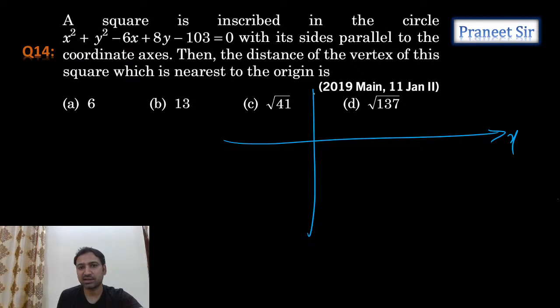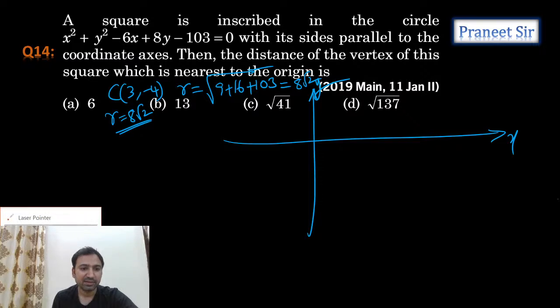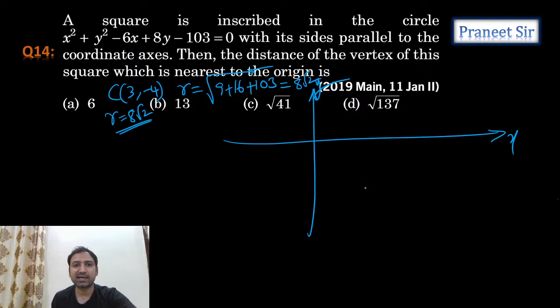This is the x-axis and this is the y-axis. So where is the center, guys? The center of the circle is 3 comma minus 4, and the radius is equal to how much? 9 plus 16 plus 103, which is equal to 128. 128 I can write as 8 root 2. Okay, radius is 8 root 2, guys. R is equal to 8 root 2. So the center C is at 3 comma minus 4.